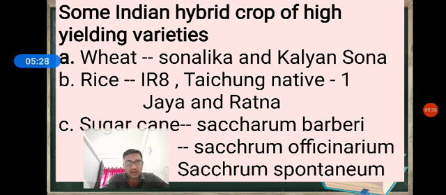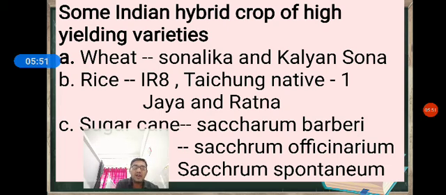One more is Taichung Native 1, from Taiwan. They were also introduced in India in 1966.